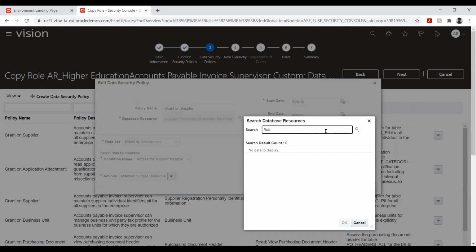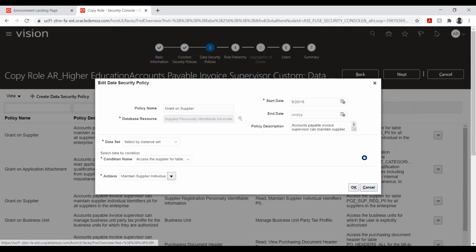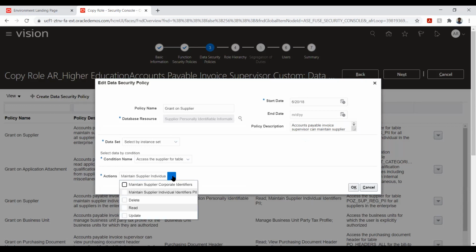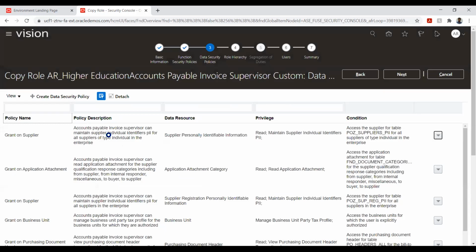If I type just business unit, I'll have this option. So these are a set of conditions and the actions. Based on the actions, I can do whatever I want to do. So if I don't want the user to delete or update it, I can disable this. Okay, so this is the data security policy that we have.